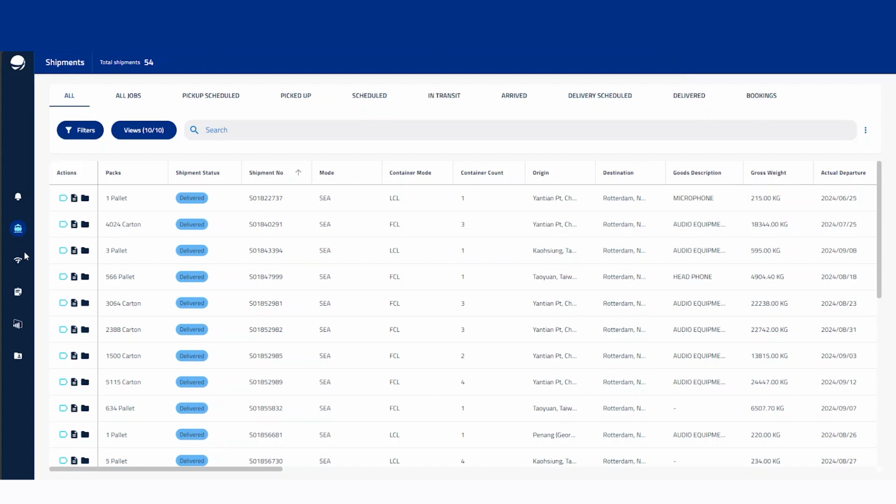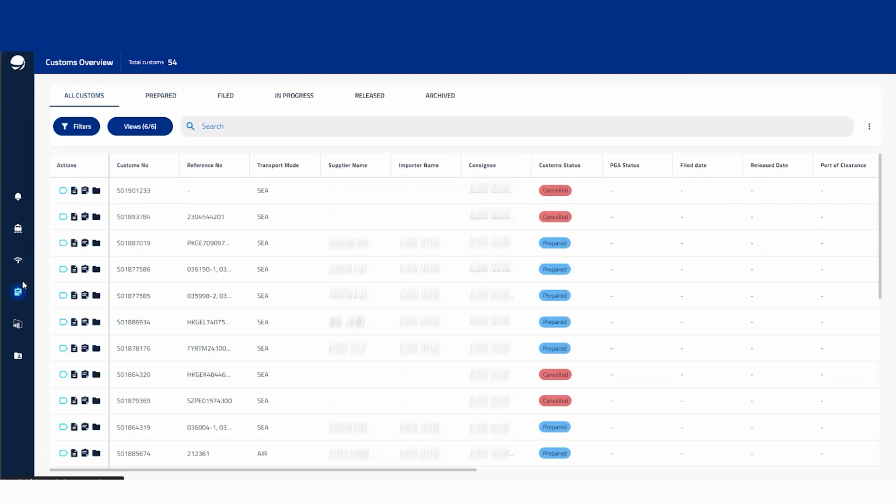Then we've covered performance, and then this next button here is going to be our customs overview. So this will show all of the customs records. You see, because this is the sort of pre-production environment, there's not as much real data in here, because our agents aren't going to be coming in and applying data to a pre-production environment, because that would be double work. So that explains why there's a lot of blank gaps here. But you can see what the customs overview really has to offer.